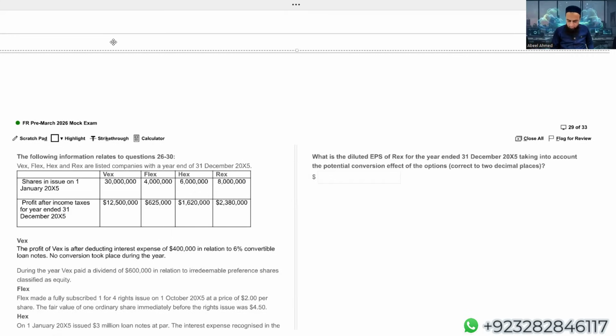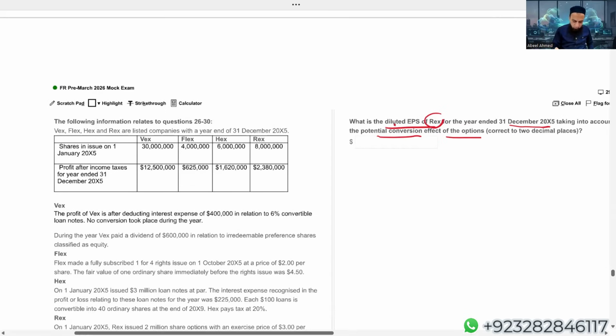Okay. What is the diluted EPS of Rex? Look at the company. Every time the examiner brings a new requirement and a new company. What is the diluted EPS of Rex for the year ended December X5? Take into account the potential conversion effect of the options. It is categorically mentioned: take the impact of the option, and the name of the company is Rex. And we are required to calculate diluted EPS.